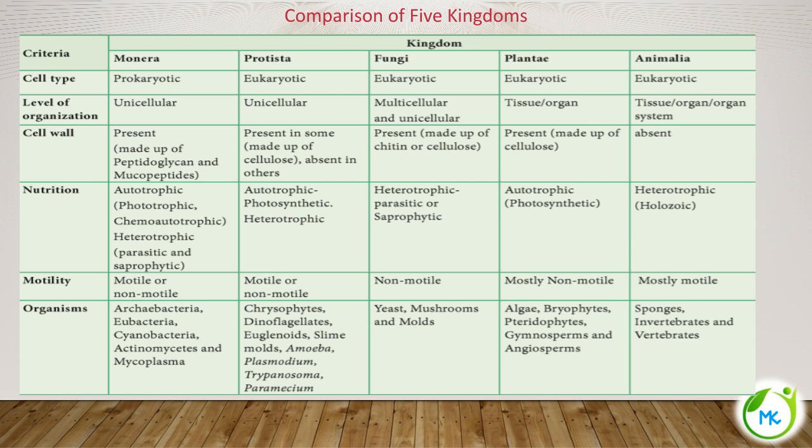Next, Animalia includes all invertebrates and vertebrates, and sponges are included under Animalia. So this is a comparison of the 5 kingdoms. It can be asked even as Whittaker's system of classification.